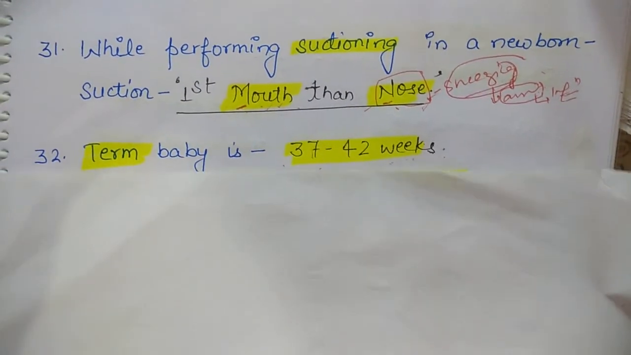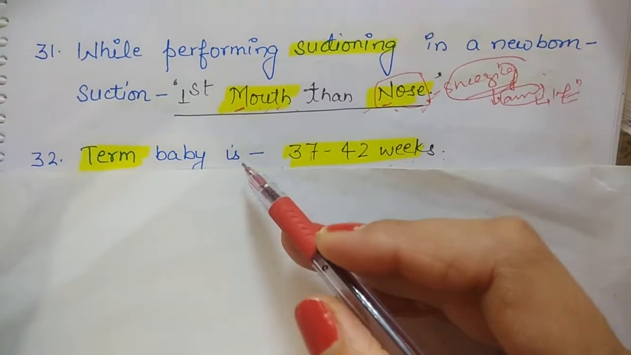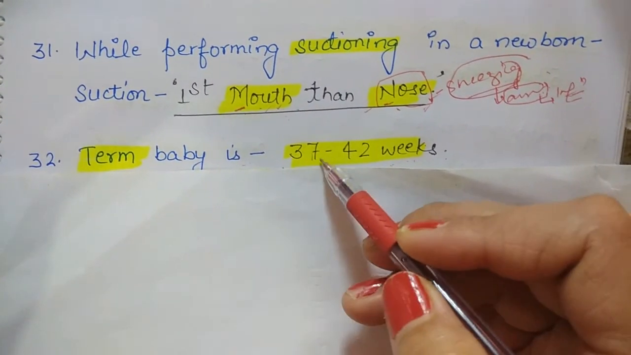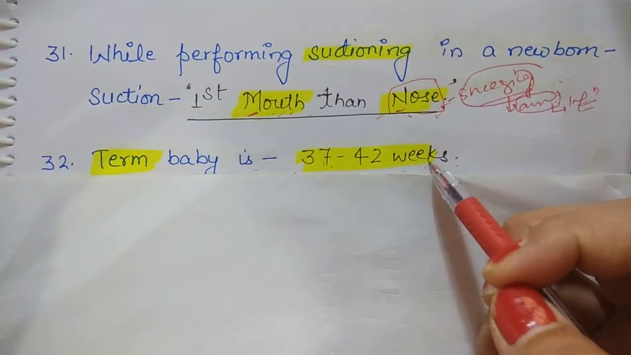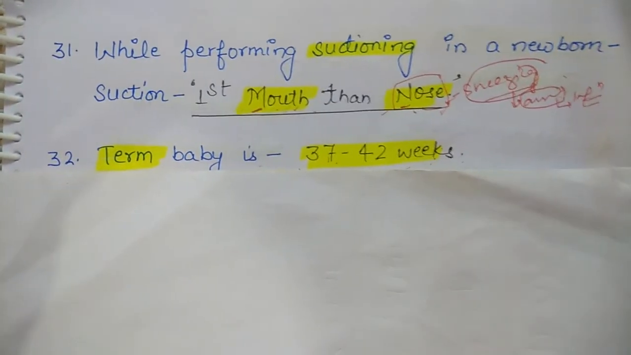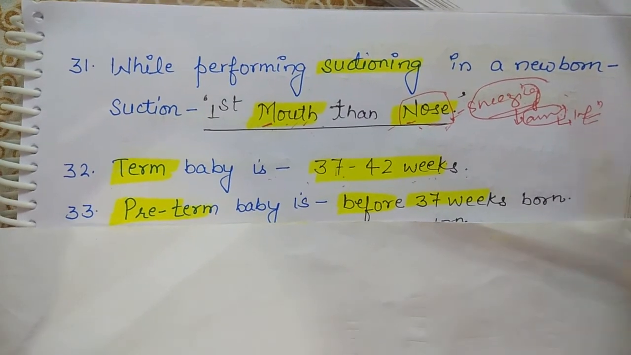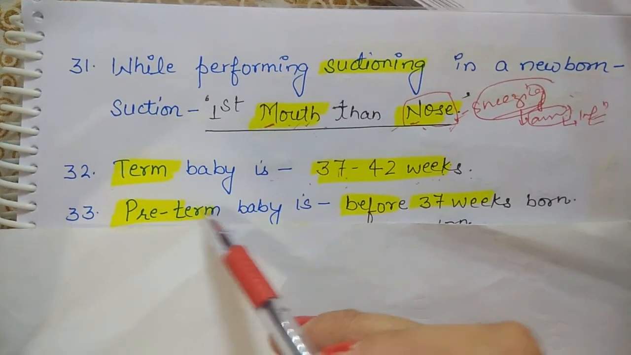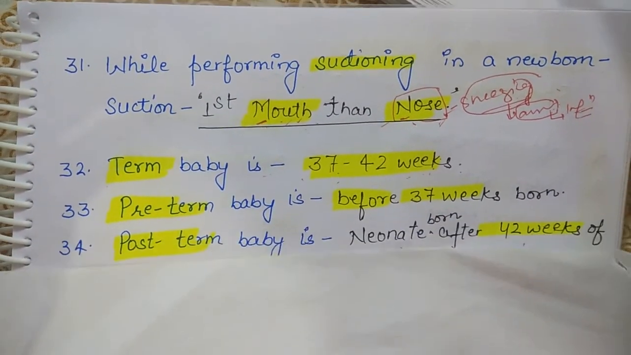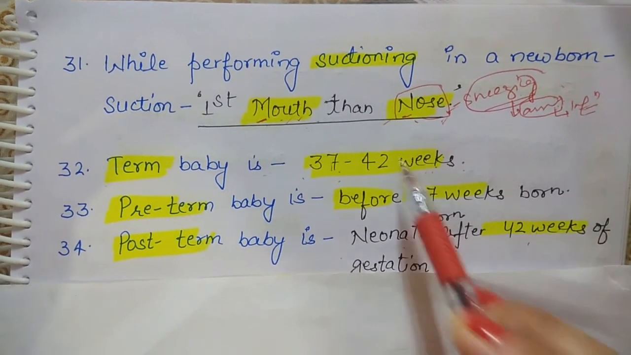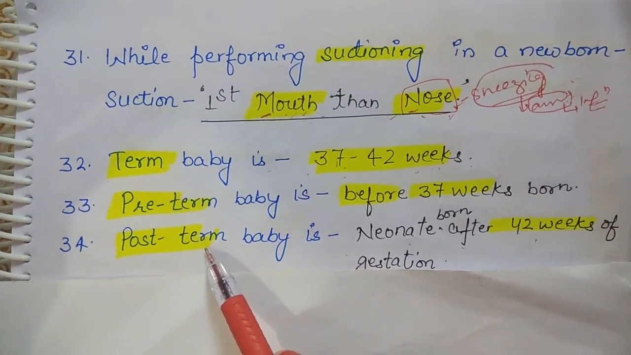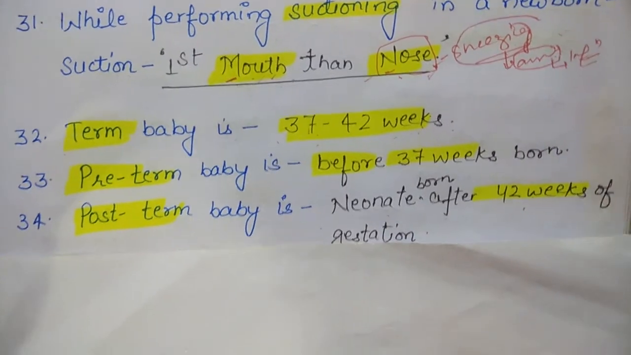Leading to our next question, a term baby is the baby who is born between 37 to 42 weeks of gestation. If the baby is born before 37 weeks, we will call the baby a preterm baby. If the baby is born after 42 weeks, we will call the baby a post-term baby.